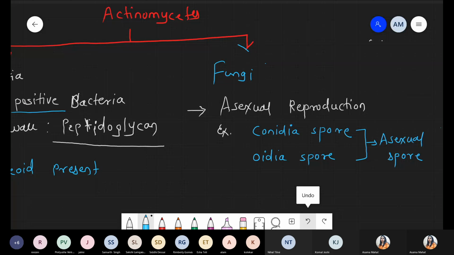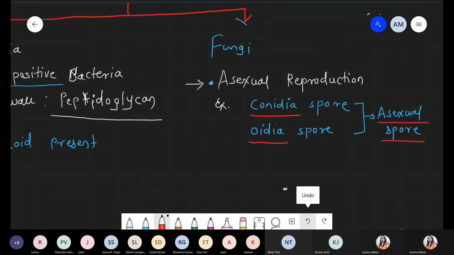So oidia are spores specifically present in fungi. But we are talking about actinomycetes, which belong to bacteria, yet some properties resemble fungi. The first property resembling fungi is the mode of asexual reproduction. The common process here is conidia and oidia, and both are examples of asexual spores. So this is the first property which resembles fungi.